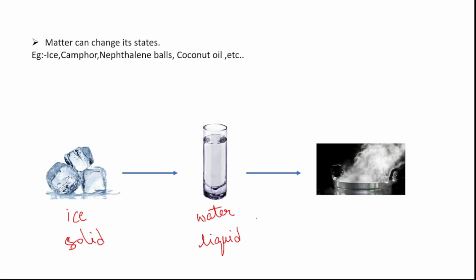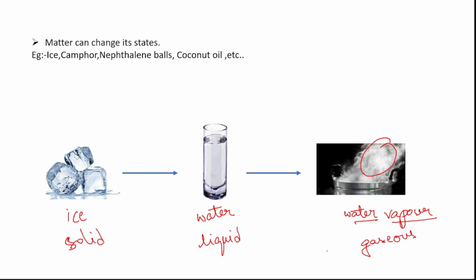Again, if you further heat that water, what will you find? The water will become water vapor, as you can see here. This water vapor is in gaseous state, that is, liquid is changing to gas.